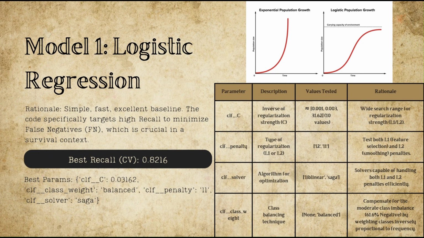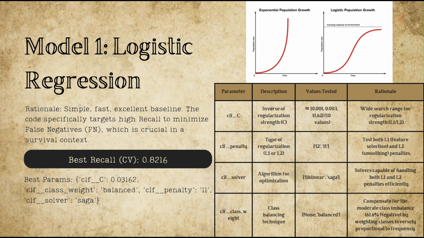Our first model, logistic regression, was chosen as a vital linear baseline. It is fast, highly interpretable, and serves as our benchmark for the more complex ensemble methods. We intentionally optimized this model using GridSearchCV with the scoring metric set to recall. This was a strategic decision, as in survival prediction, maximizing true positives, where we correctly identify survivors, is a critical safety and business priority. The tuning process explores a wide range of regularization strengths, both L1 and L2 penalties, along with class weights. The grid search was successful, yielding a strong result.